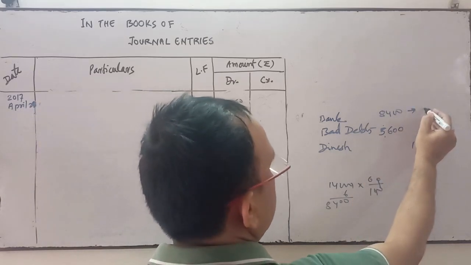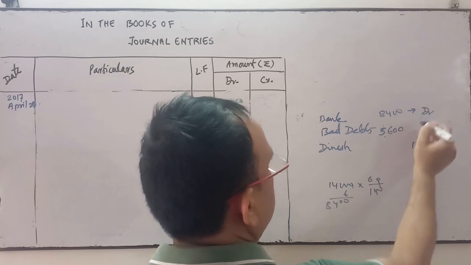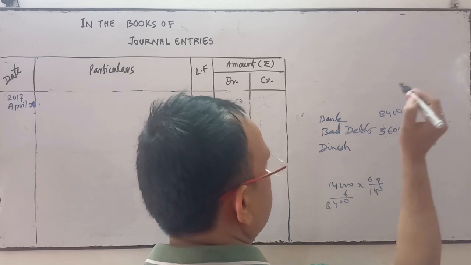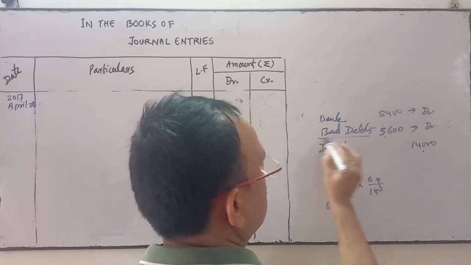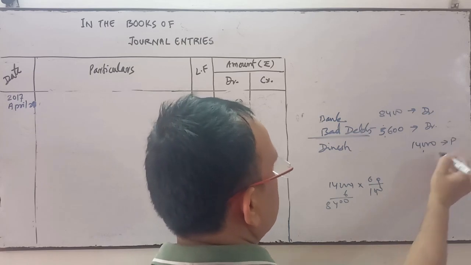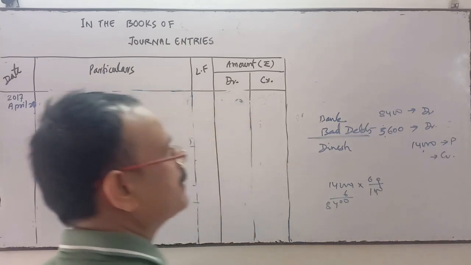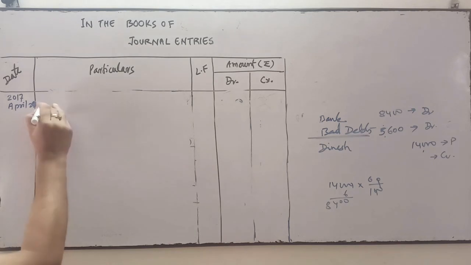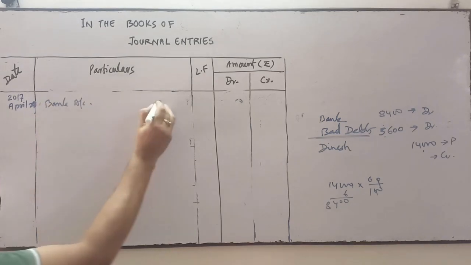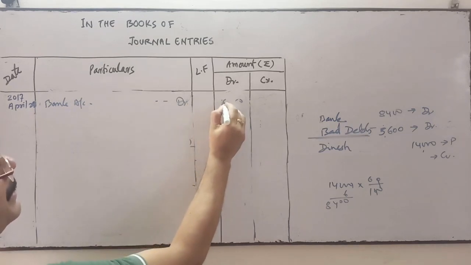So what comes in is debit the receiver. Bad debts is a loss. All losses and expenses are debited, and come under the nominal account. Dinesh comes under the personal account, he is the giver, credit. So the entry will be bank account debit, because the amount is received, 60% amount received.